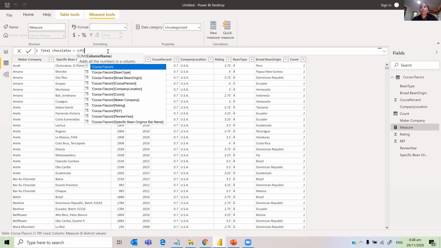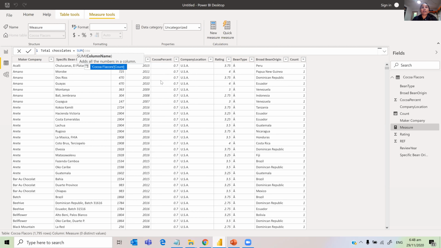I'm going to provide the count column, because we are summing the number of chocolates. So I start typing count, and this gives the table name followed by the field name. I'll choose that and then close the brackets.